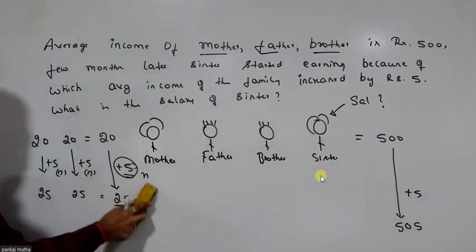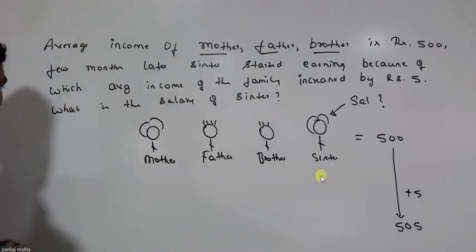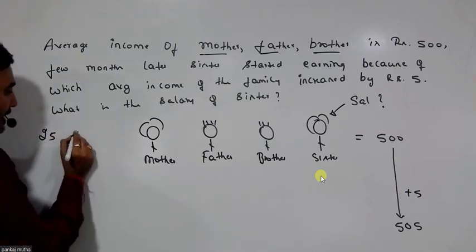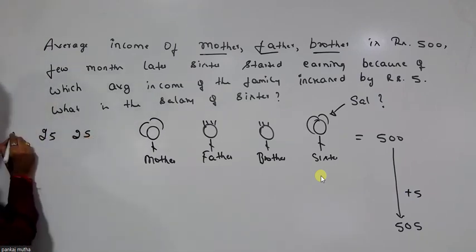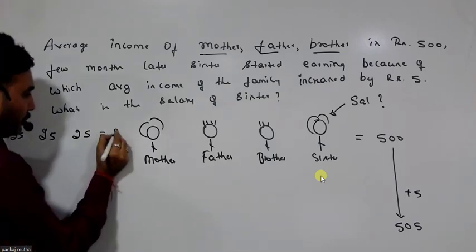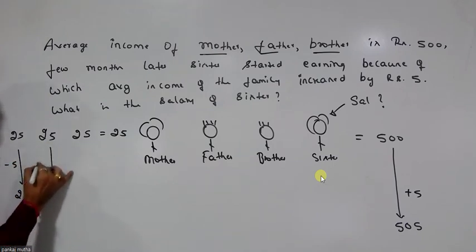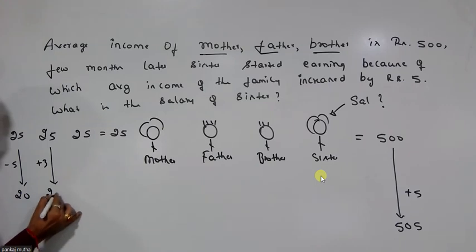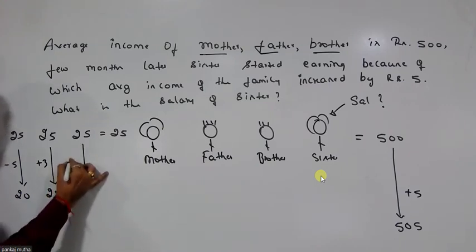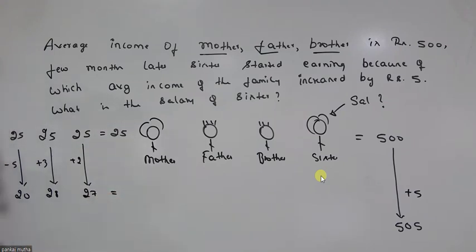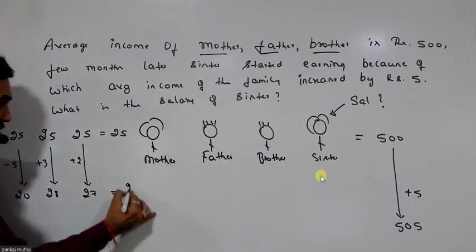Okay, leave the question aside for some time. Let's build some really cool concepts, and then we will solve some statement problems. Now I have three numbers, 25, 25, 25. Let's assume the first number reduces by 5, so that becomes 20. The second number I'm increasing by 3, that becomes 28. This I'm increasing by 2, that becomes 27. Now, in this case, the average is still 25.